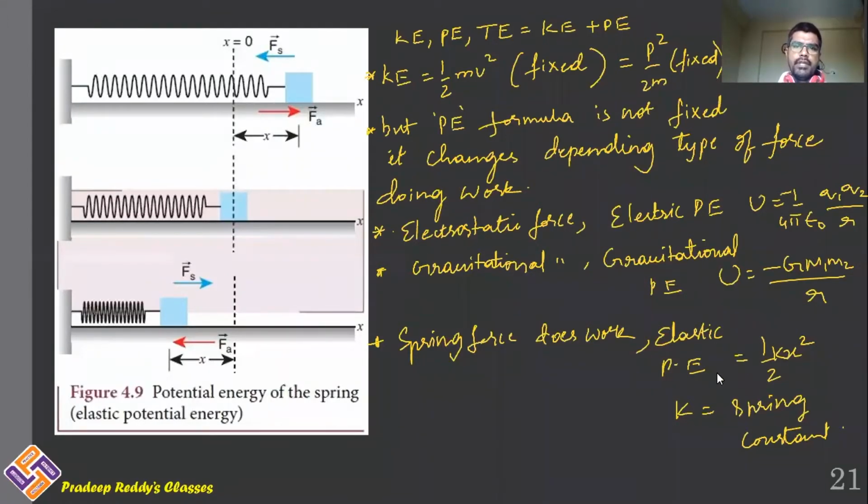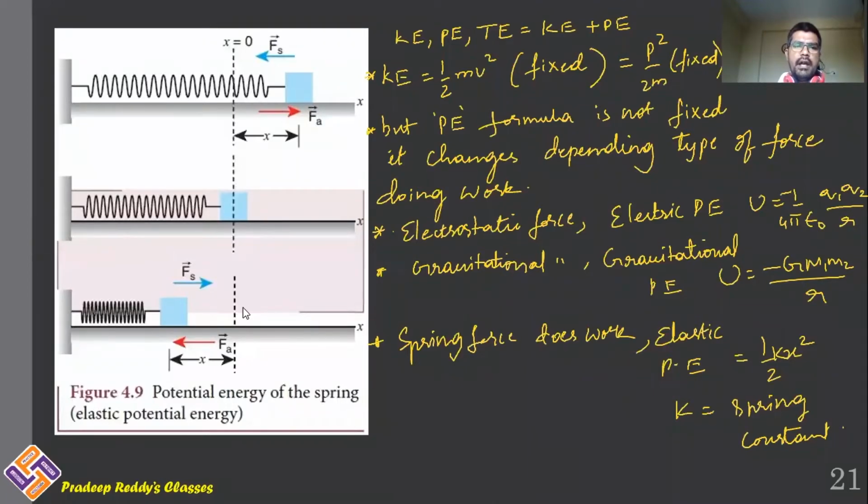Now in this article, we will be deriving the work done, like the potential energy stored due to spring force. So here a spring which is attached with a mass is doing some work.